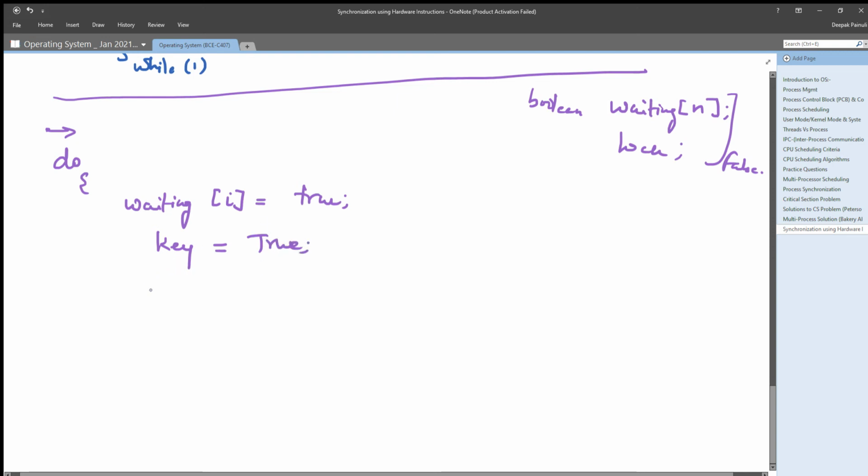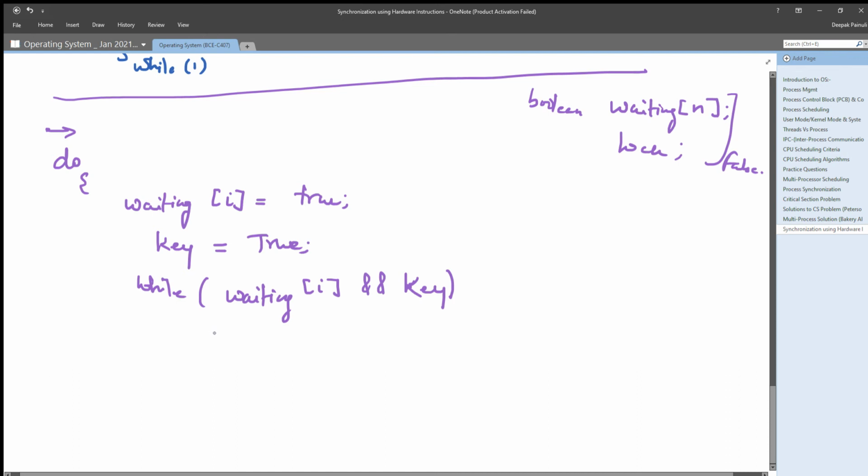Next, in the entry section, it will check while waiting[i] and key.